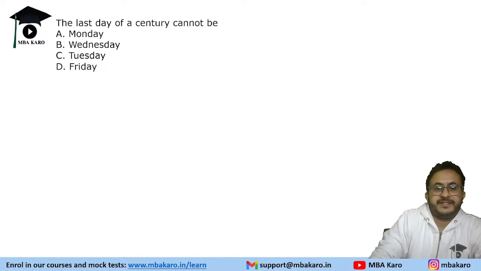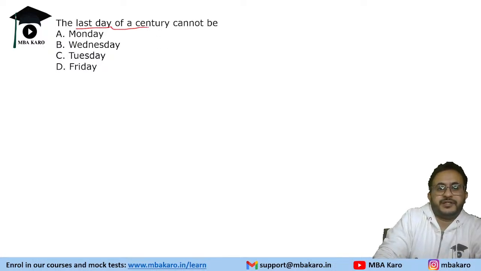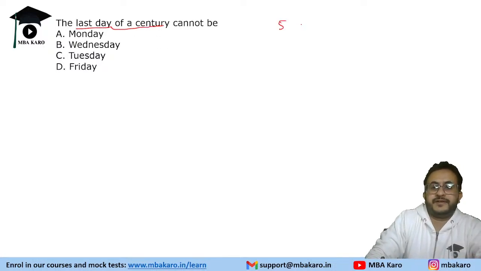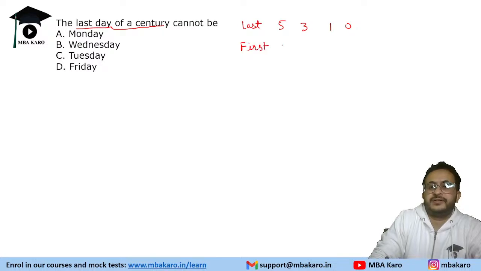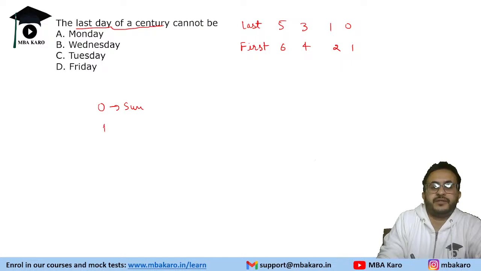So remember this thing. Last day of century. Remember the numbers 5310. This is the last, and first day is 6421. So for last day, 5 means Friday, where 0 means Sunday, 1 means Monday, 2 means Tuesday, and so on.